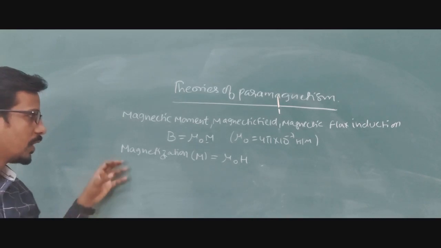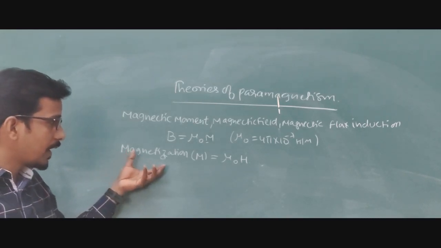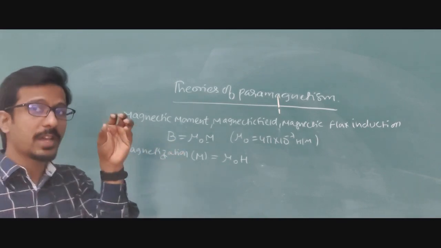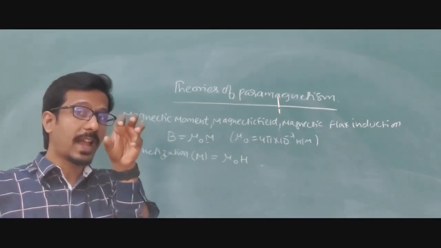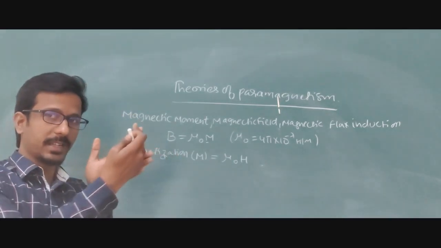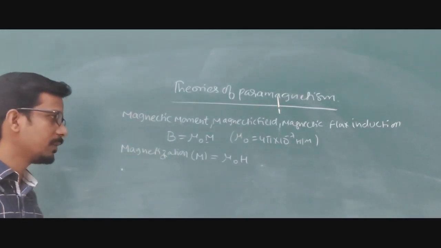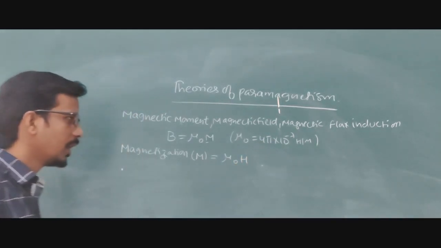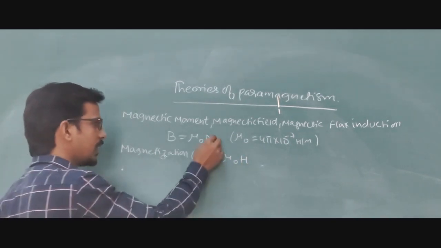Here we should know what magnetization is. Magnetization is, if you take any magnet, how much magnetic moment is acting per unit volume. Suppose you have taken a magnet, how much is acting in this region? That is nothing but mu into H. So mu naught is equal to 4π into 10 power minus 7. That's it. Now we have the first and second equations.